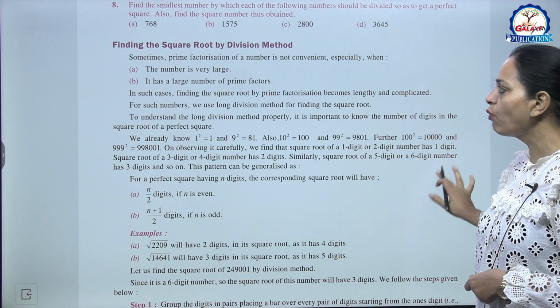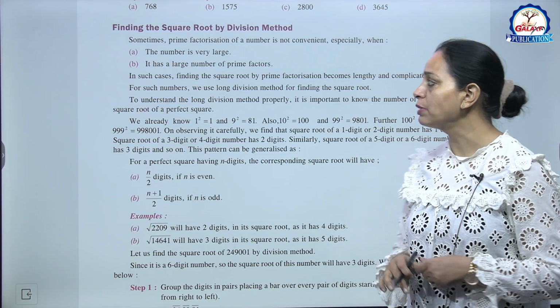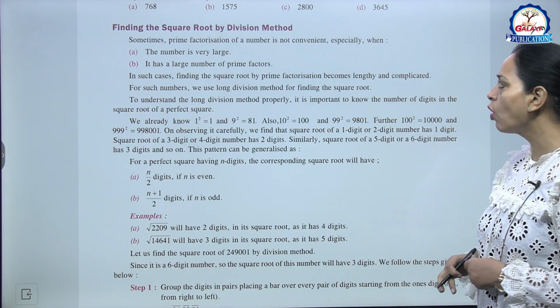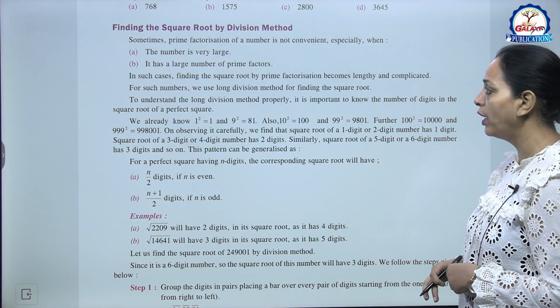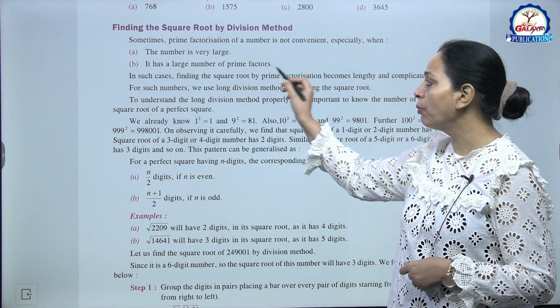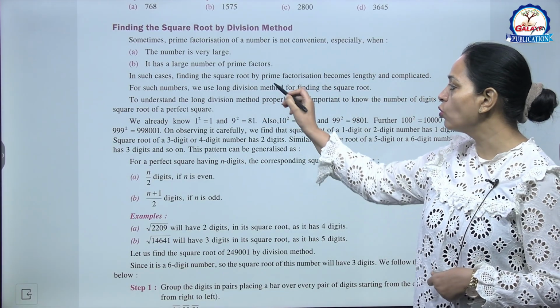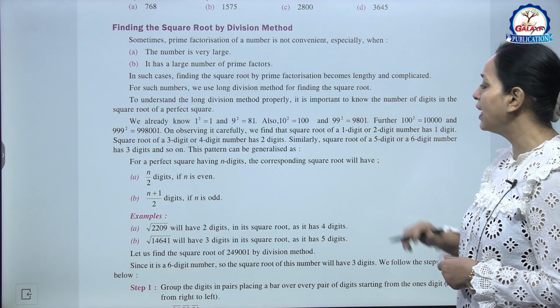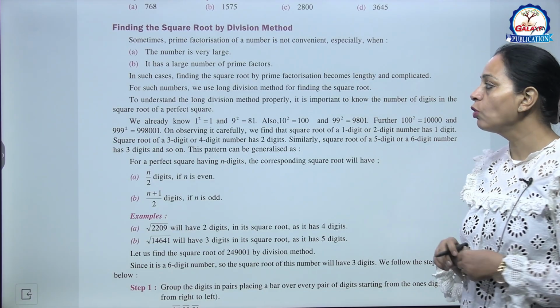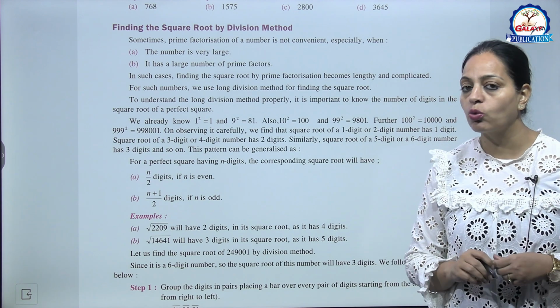The next is finding the square root by division method. Sometimes prime factorization of a number is not convenient, especially when the number is very large or it has a large number of prime factors. In such cases, finding the square root by prime factorization becomes lengthy and complicated. So for such numbers we use the long division method for finding the square root.